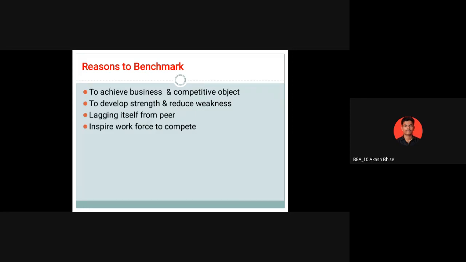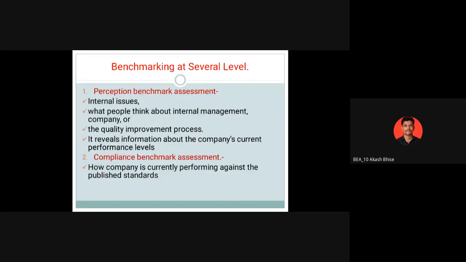Inspired work forced to complete. With the help of benchmarking, definitely your work will be forced. Now suppose, for example, in your organization some workers are not working properly. Definitely we have to benchmark. We have to discuss with seniors, and we have to discuss market strategy: why are these people not working very well? So you will get an idea and you will start your benchmarking. These are the reasons for benchmarking.